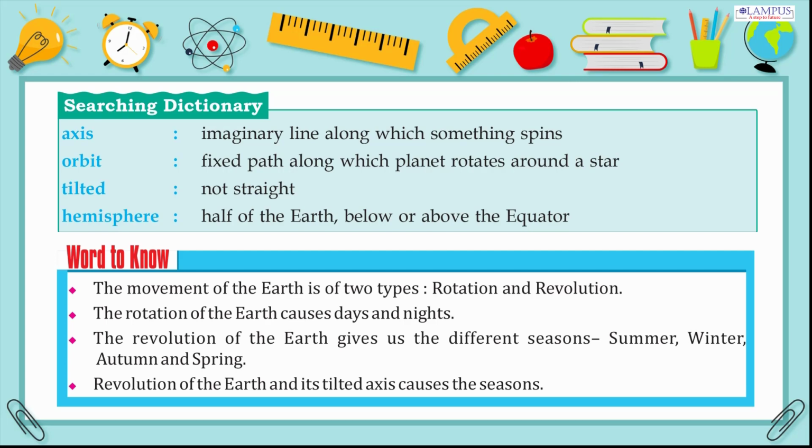Word to know. The movement of the Earth is of two types, rotation and revolution. The rotation of the Earth causes day and night. The revolution of the Earth gives us the different seasons: summer, winter, autumn and spring. Revolution of the Earth and its tilted axis cause the seasons.